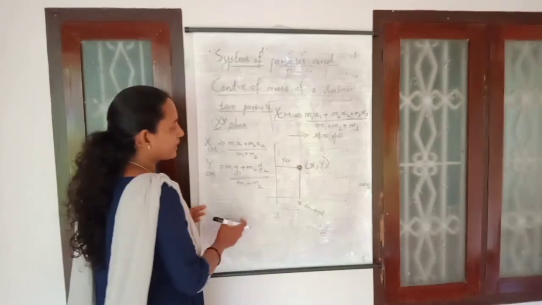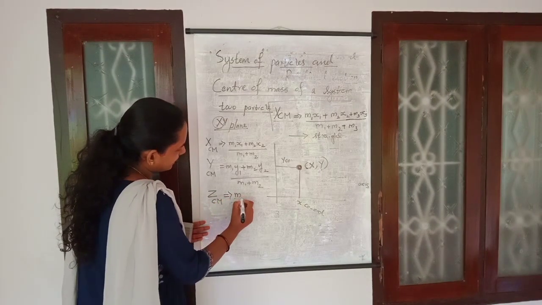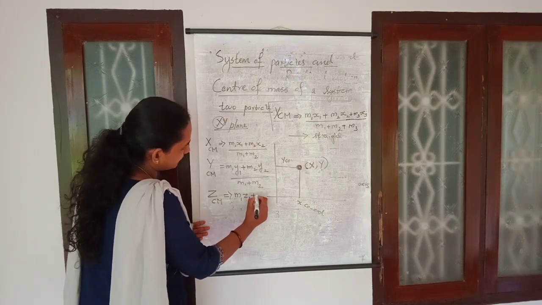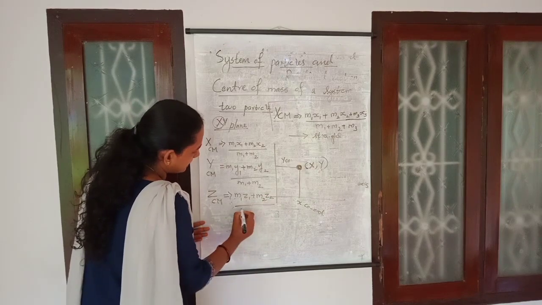The masses are the same, only the position variable changes, the x position and the y position. And whenever we are considering space, you also want to consider the z center of mass, which becomes m1 z1 plus m2 z2 divided by m1 plus m2.